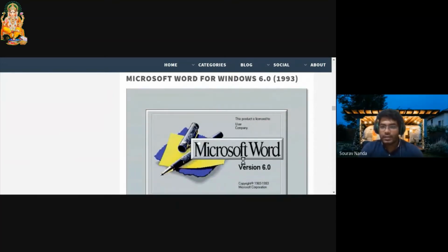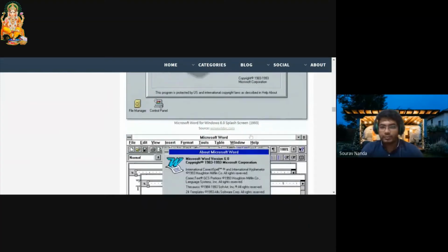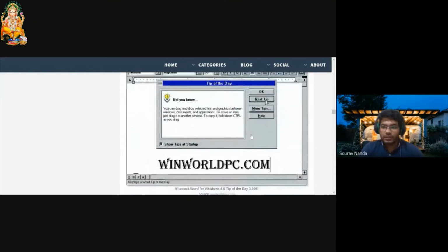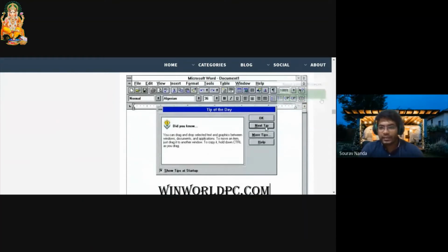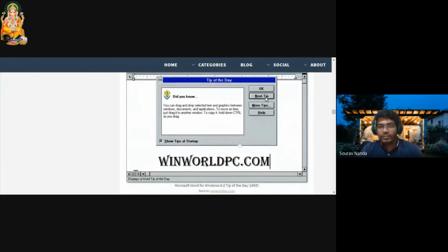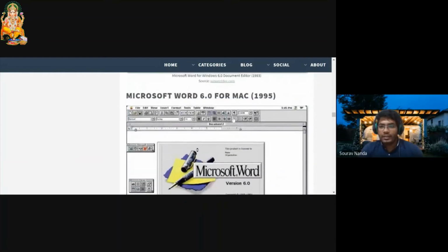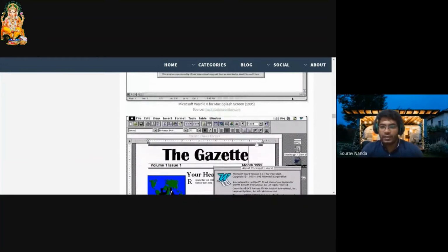After 3 years, they launched 6.0. Here you can see a slight resemblance of the design that we can see right now. Then they launched for Mac after 2 years.